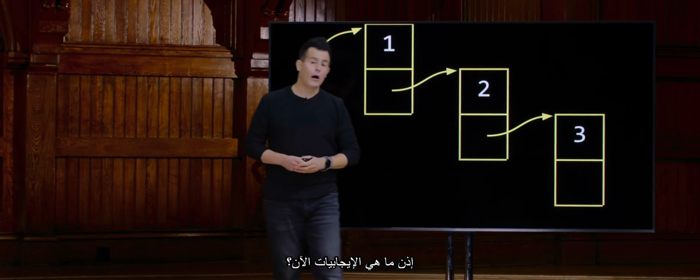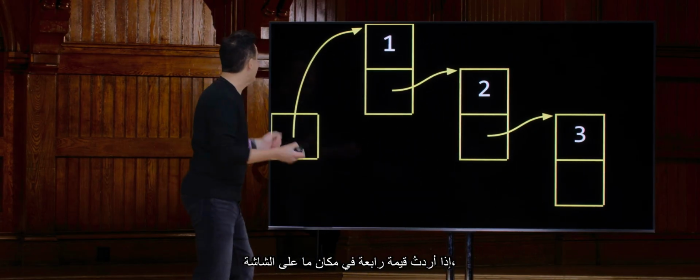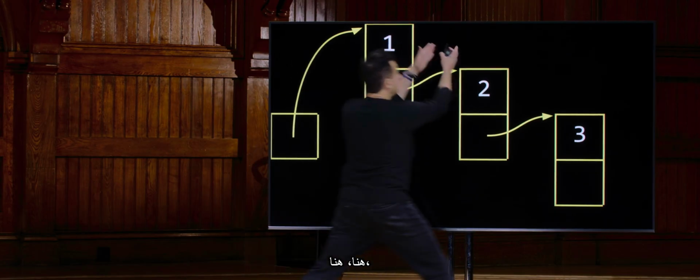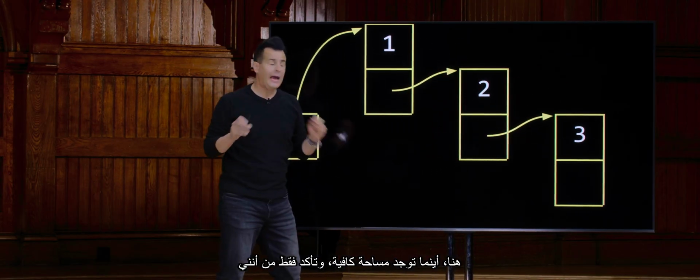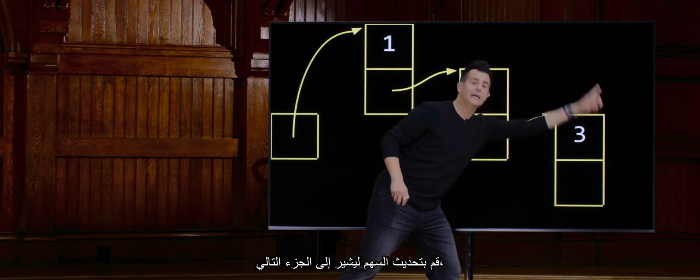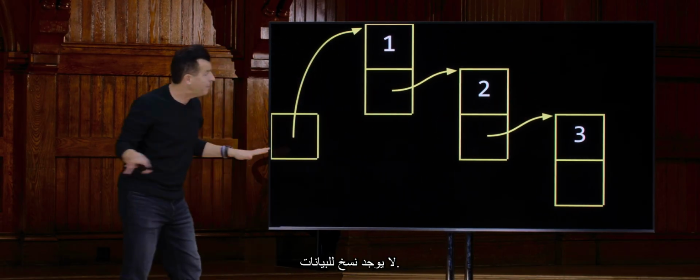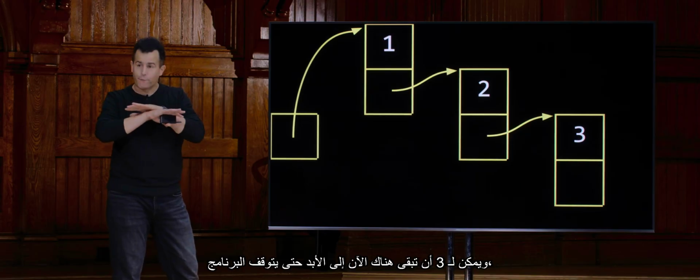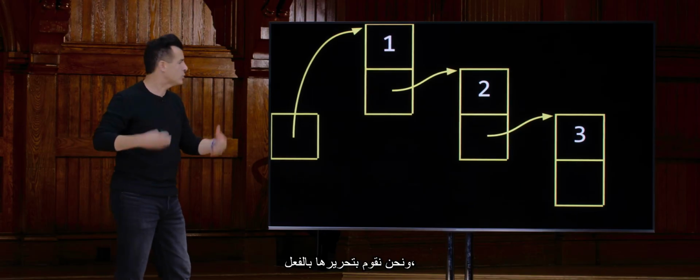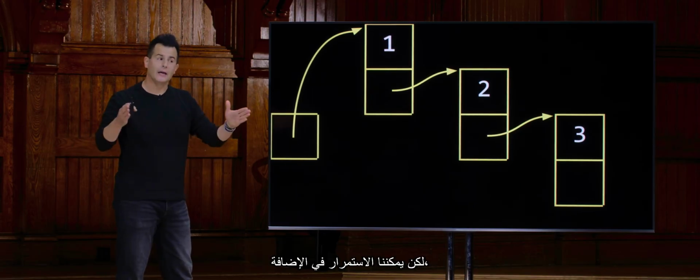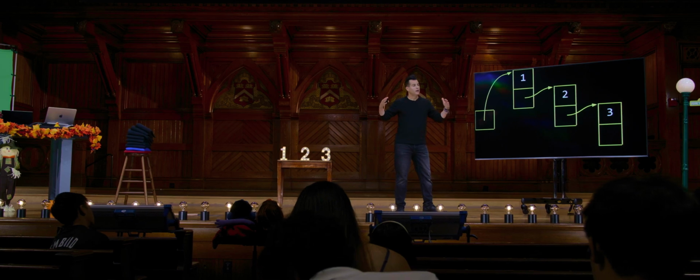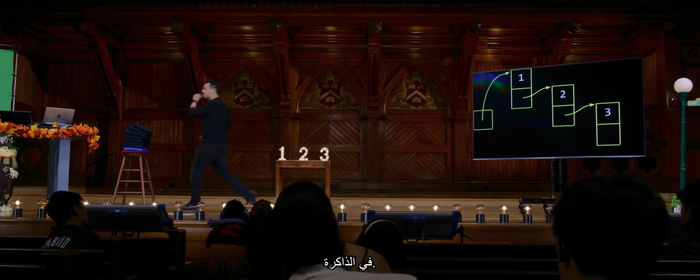So what's the upside now? If I want a 4th value somewhere on the screen, I could put it here, here, here, wherever there's enough room, and just make sure that I update the arrow to point to that next chunk. There's no copying of data. 1, 2, and 3 can stay there now forever until the program quits, and we do actually free it. But we can just keep adding, or growing this data structure in memory. So that is what the world knows as a linked list.